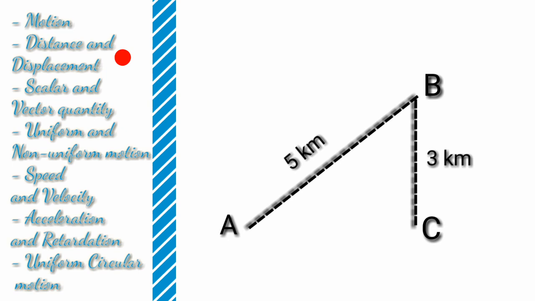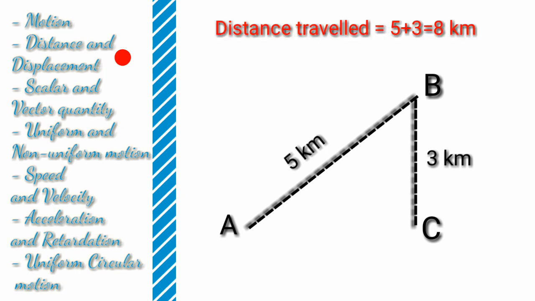Now let's come to distance and displacement. So what is distance? The distance traveled by a body is the actual length of the path covered by a moving body irrespective of the direction in which the body travels. For example, in this case the actual length of the path covered by the man is 5 km plus 3 km equals 8 km. So the distance traveled by the man is 8 km.